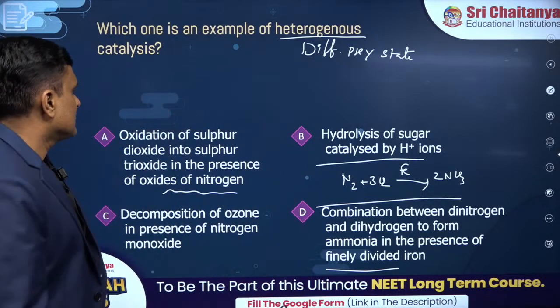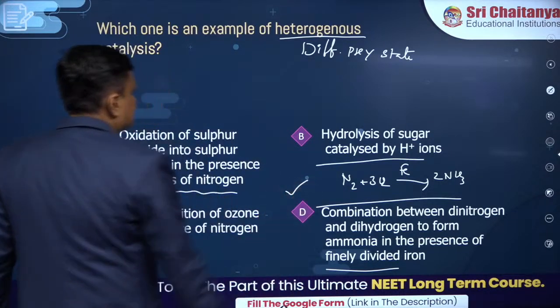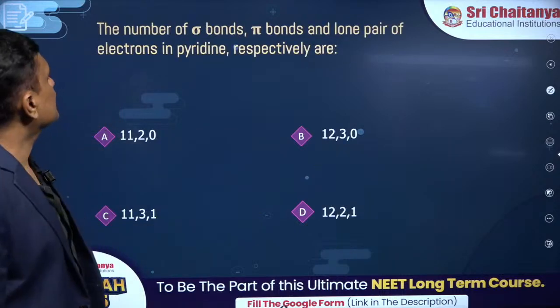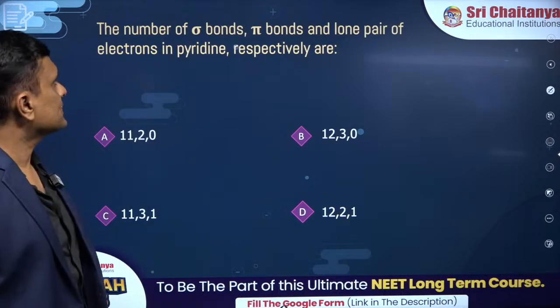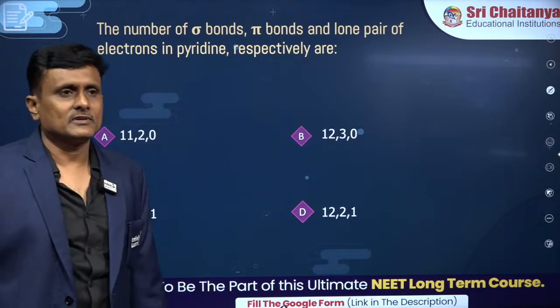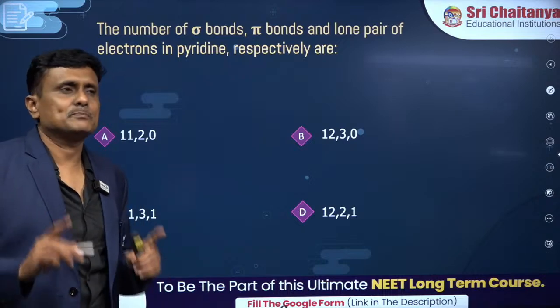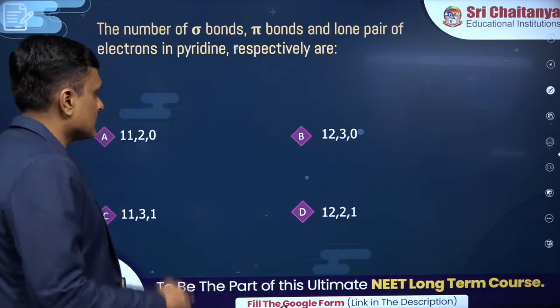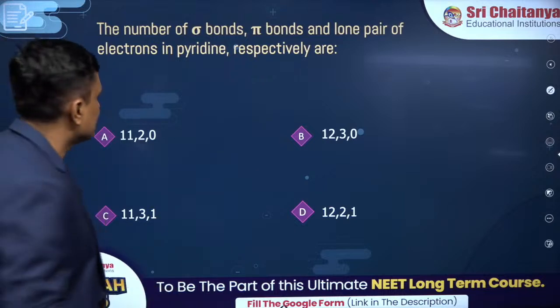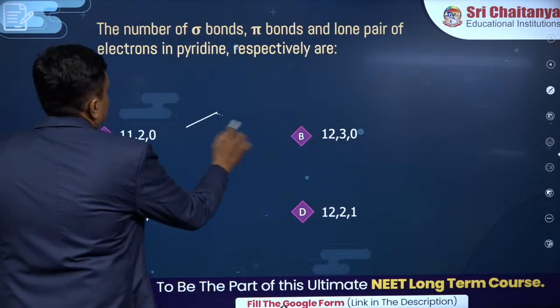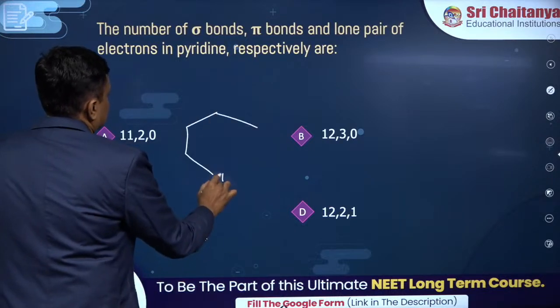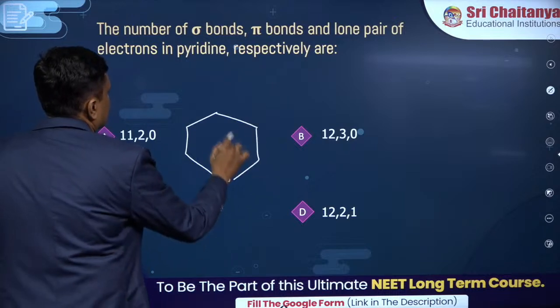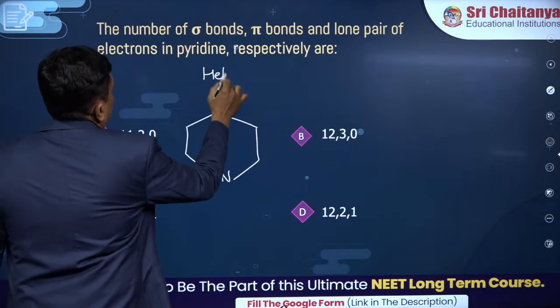Haber process. Simple question. The number of sigma, pi and lone pairs in pyridine and pyrrole, very frequently asked two compounds. Pyridine, pyrrole. Please make sure that you remember the structure of all. Can anyone help me with the answer? Pyridine is a replica of benzene in structure, but it is a heterocyclic aromatic compound.